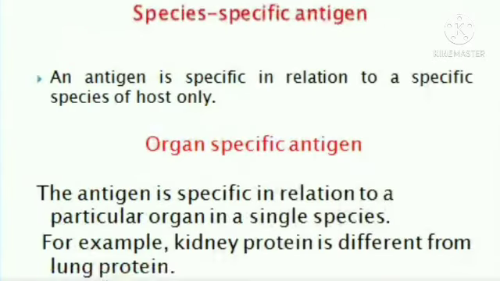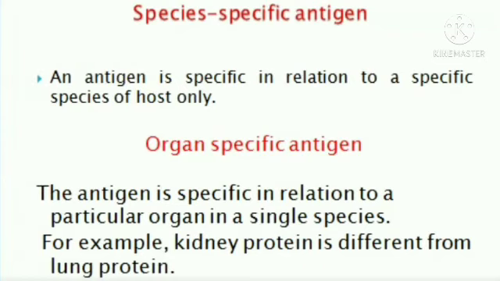First of all, species specific antigens. These are classified based on the antigenic specificity. An antigen is specific in relation to a specific species of host only.